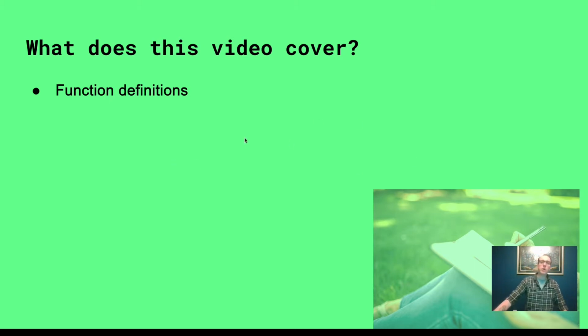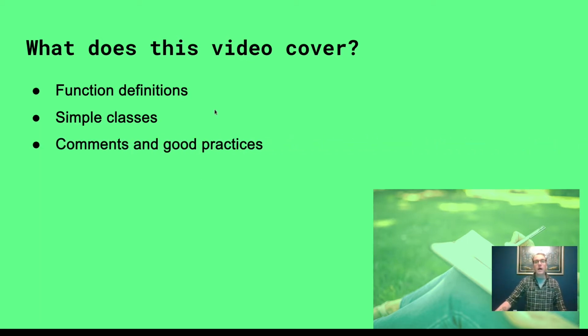So today we are going to learn function definitions. We're going to learn simple classes, which are a tool for encapsulating some variables and some functions into one easily usable package, right? Applying tools called object orientation. And we're going to look at how to add comments to our programs and some good practices in our programs.